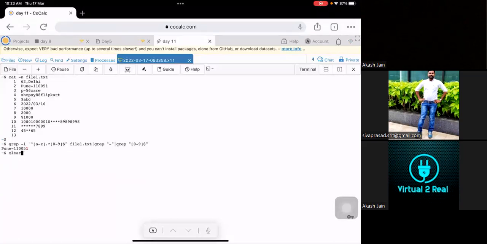Okay. Now let's try to fetch the third row. Let me just put everything in grep. Now tell me, how will you fetch the third row? I'll just give the file name, file1.txt. Tell me, Shiva, I want to fetch the third row. How will you fetch it?